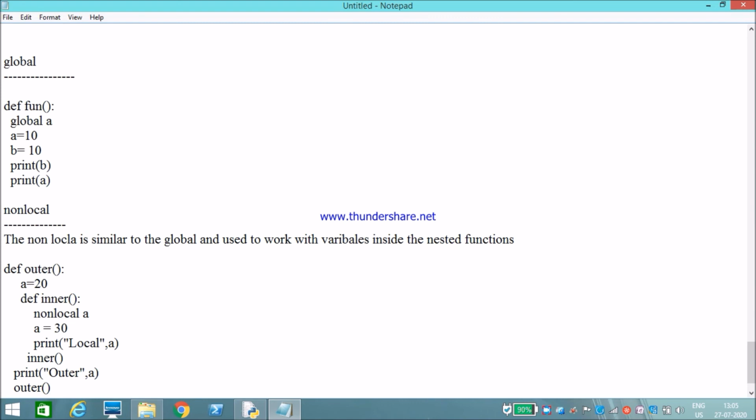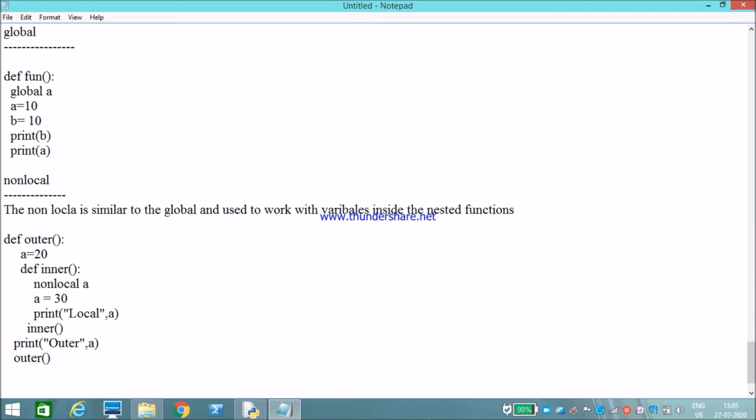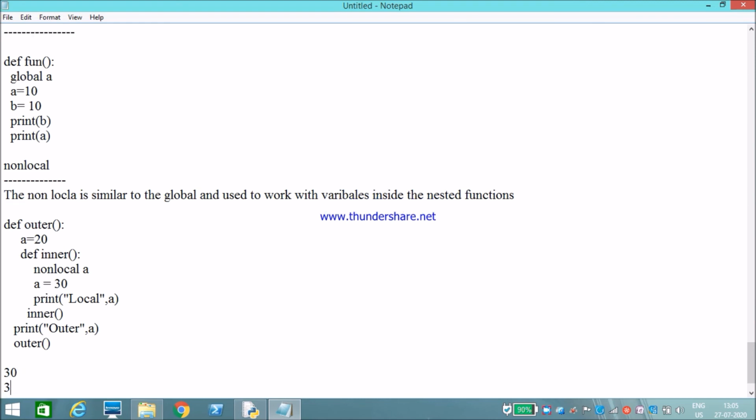We will discuss more about it in decorators. Like this it will give the result as 30 and 30, because we have accessed this value with nonlocal here, and we have changed the value to 30, so it will return 30.